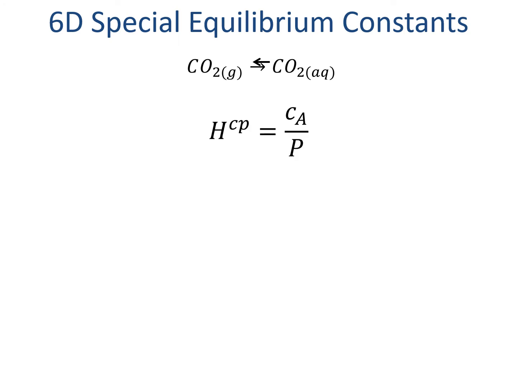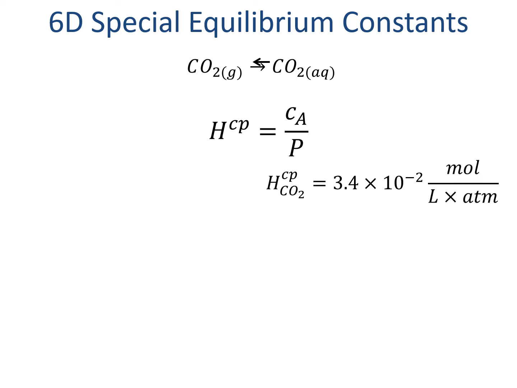We've now worked through solubility products, which are Ksps, the water constant Kw, and also acid dissociation constants Kas. There are also partitioning constants between phases, the most important of which are the Henry's law constants. Henry's law is essentially the equilibrium for a gas to dissolve in water, and so it always has the concentration of the dissolved gas over the partial pressure of the gas in its form.